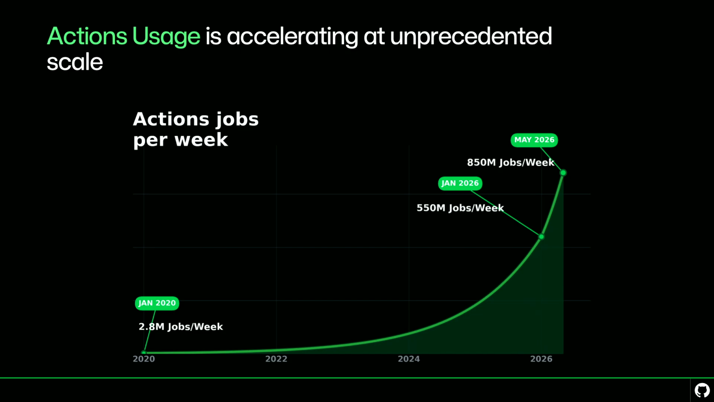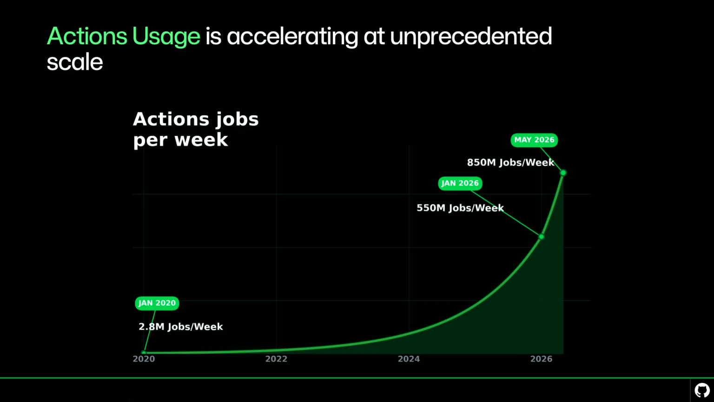At the beginning of January 2026, we were running 2.8 million jobs per week. At the beginning of this year, we were running 550 million per week. Just a month ago, at the beginning of May, we were running 850. That's a 60% increase almost in only a few months. And while a lot of this increased usage is coming from AI and agents, CI is still one of our primary ways that people are using actions.